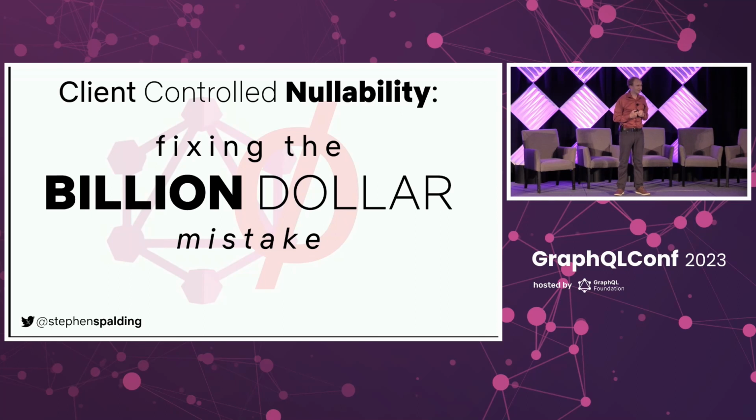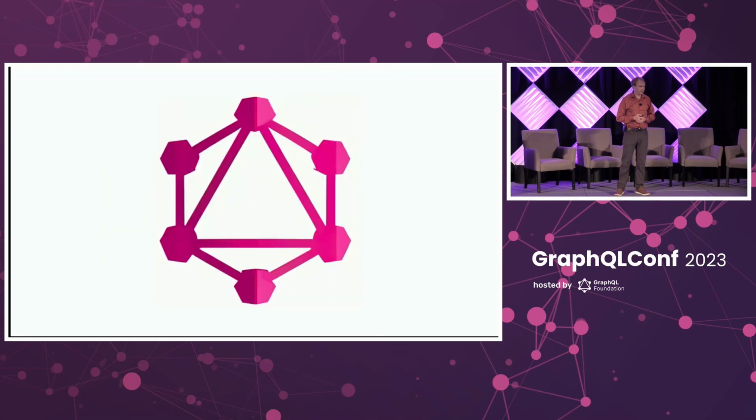My name is Spalding. I work at Netflix, and also a member of the GraphQL Technical Steering Committee, where we are working hard to make GraphQL boring. And it's really my dream that GraphQL could be the reliable, useful, boring technology that we can build lots of great stuff on top of. And so let's talk about GraphQL, shall we?